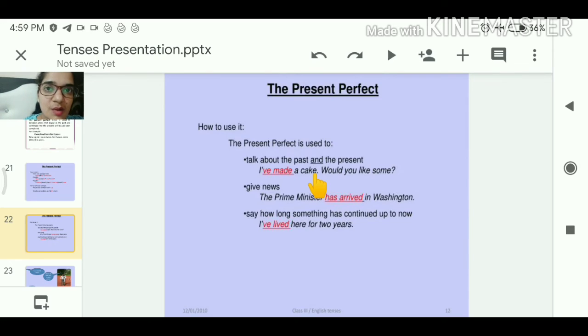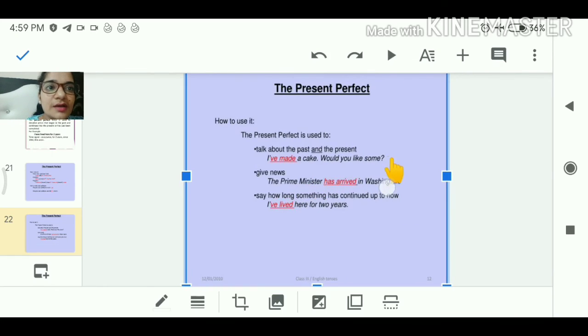But just now I have completed, so there is a little bit of indication of the present also. So that's why we are talking about it as a present perfect, means the work has been completed, but just now, means it is in the present. Clear? Would you like some? Okay, so it indicates that it is in the present, that's why I am offering you.